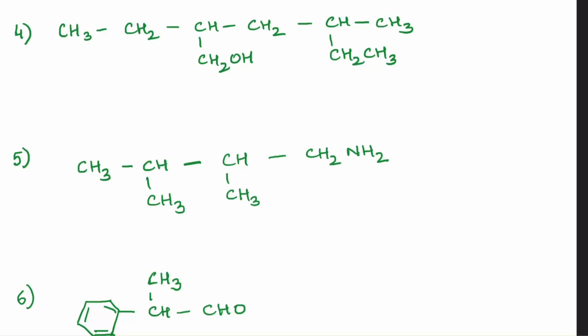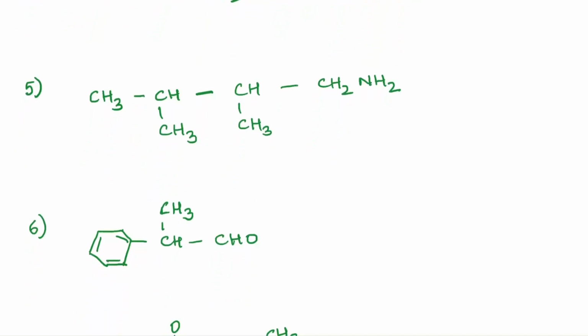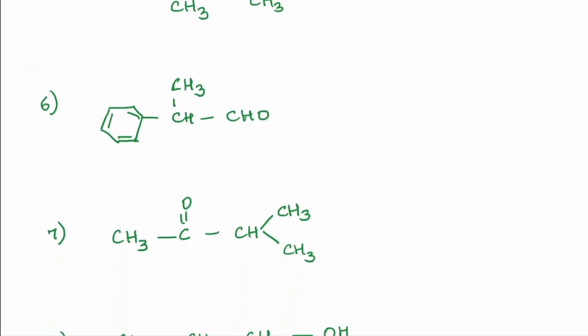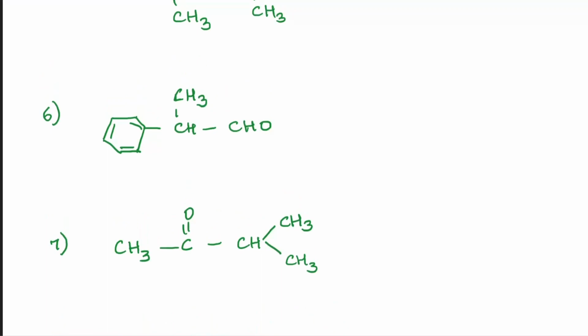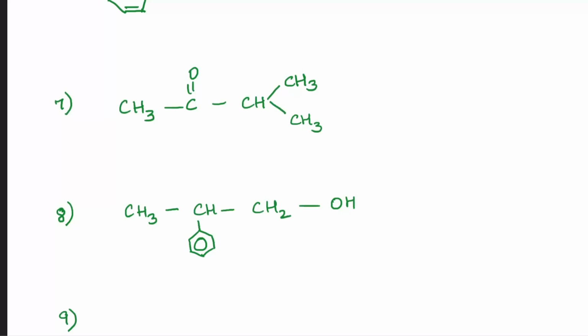Go on to the next one, the fifth one. It's got 1, 2, 3, 4, so 4 carbon, and then it's an NH2 group. The sixth one on your screen now, 6th and 7th I'm sharing on your screen. So you've got the benzene ring, C8, CH3, and CHO. The 7th and the 8th now popping on your screen.